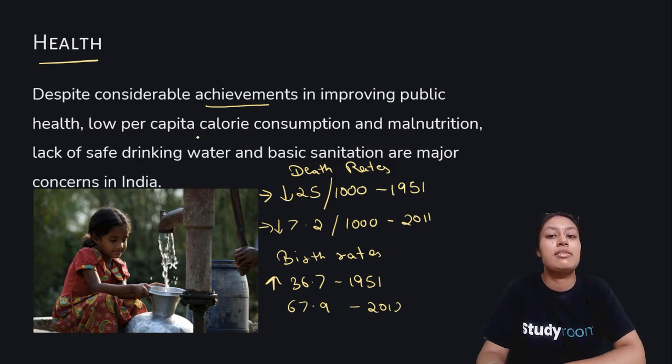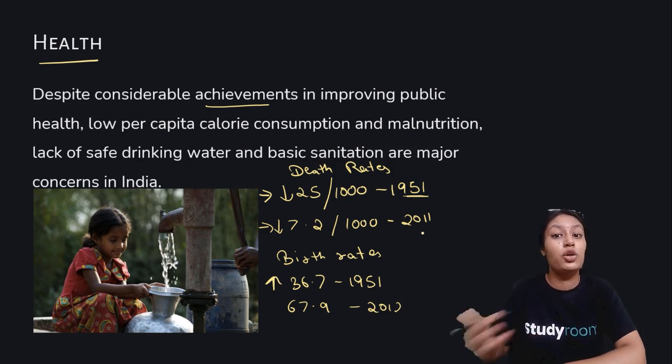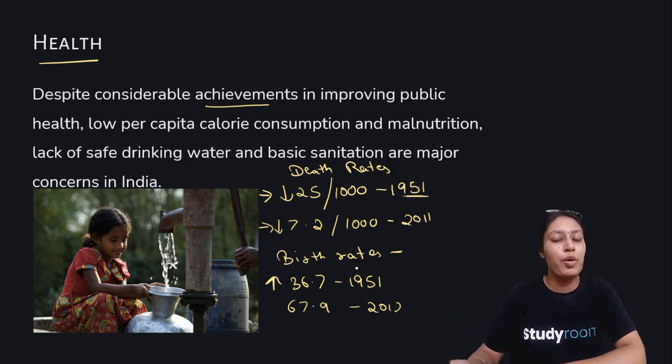So this sector has been growing, but still, if we come to the data, there has been a decline in the death rate, which in 1951 used to be 25 per thousand people. Now it is only 7.2 per thousand in 2011. On the other hand, the good news is the birth rate has increased, which has led to another set of problems, which is the increase in population.